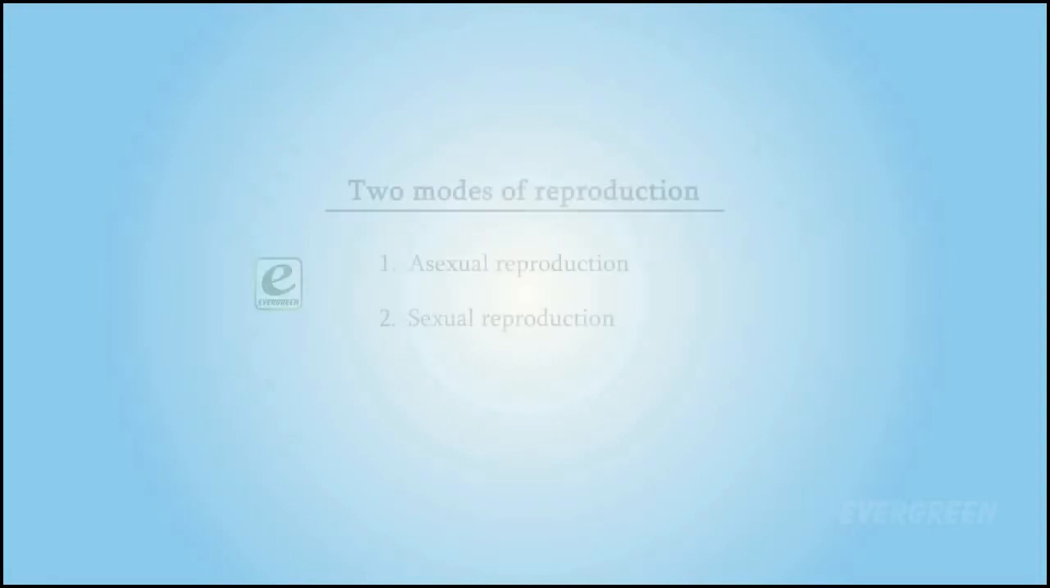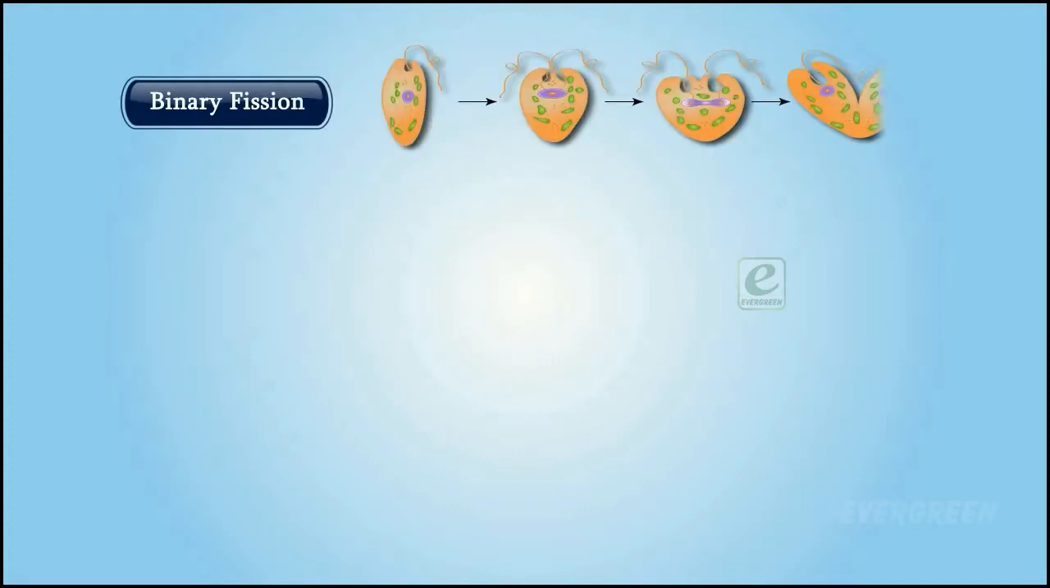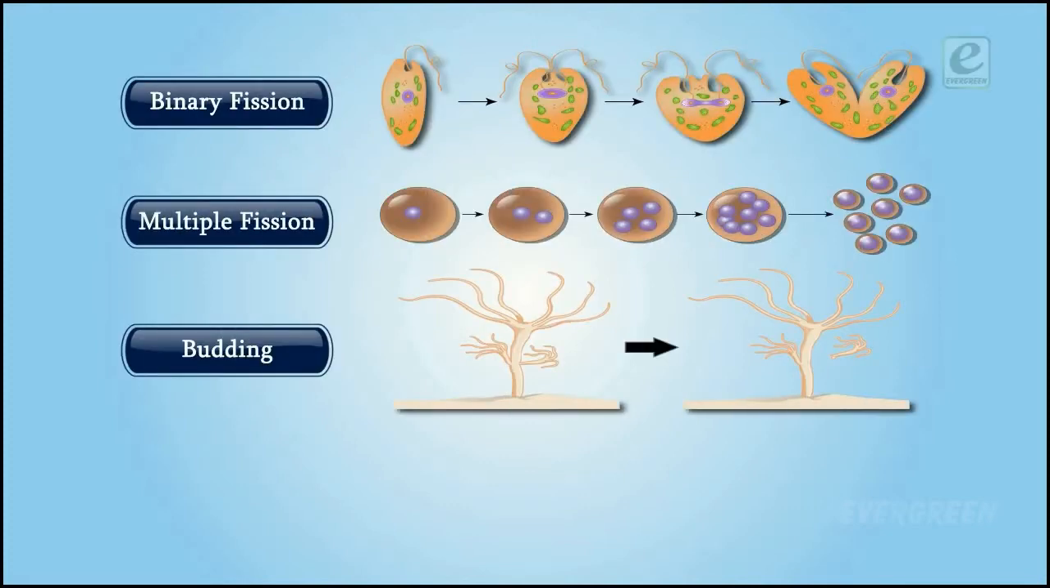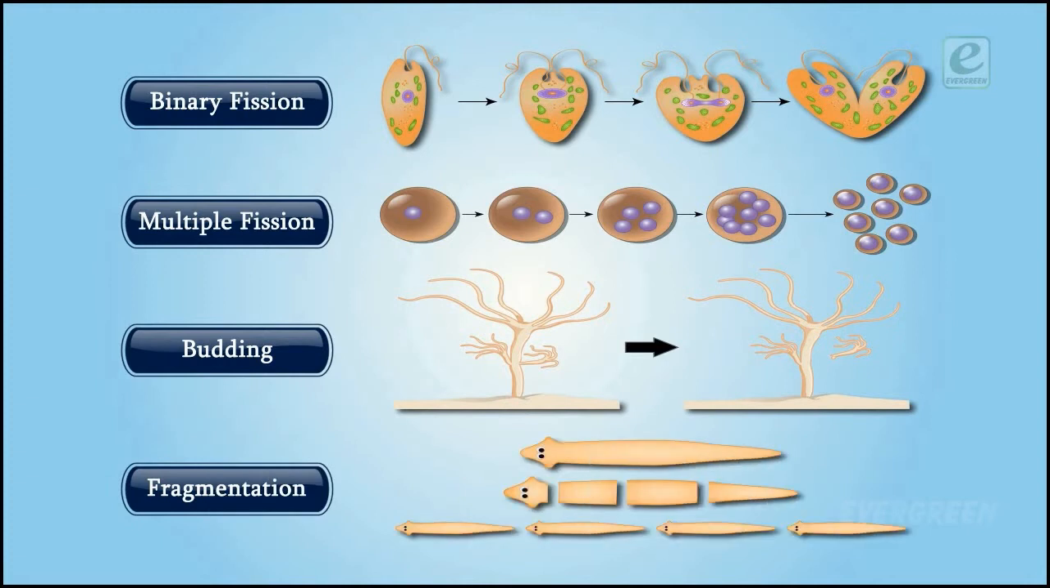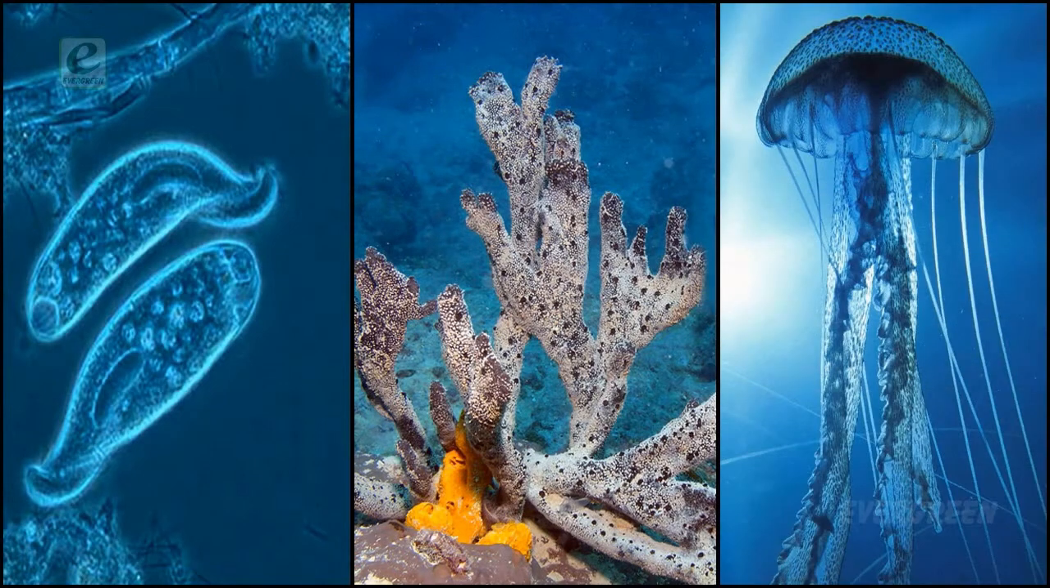Kids, all of you already know two modes of reproduction. One is asexual, in which there are no sex organs. Organisms reproduce by binary fission, multiple fission, budding, fragmentation. This mode of reproduction occurs in lower animals like protozoa, poriferan, and Coelenterate.